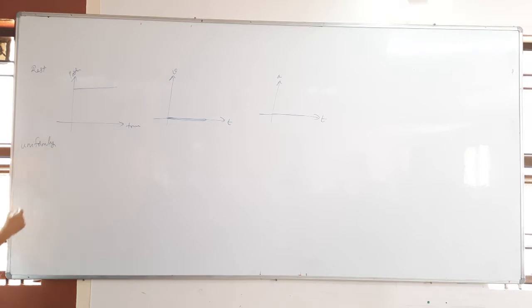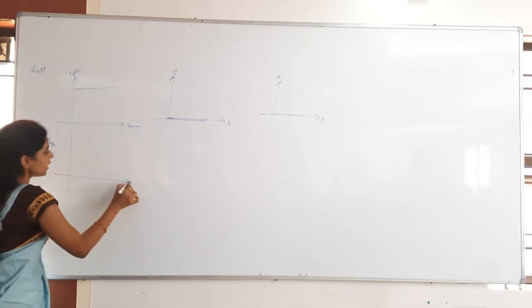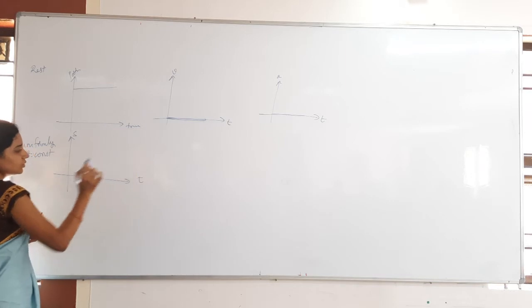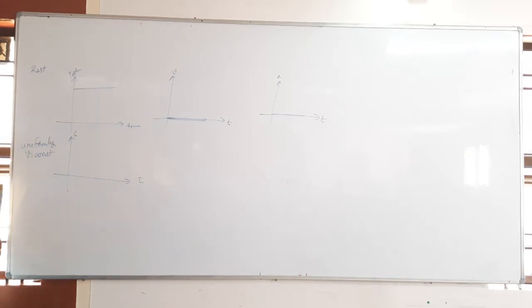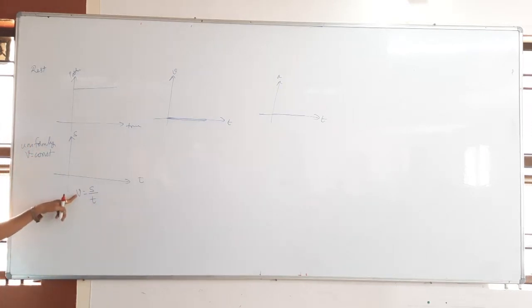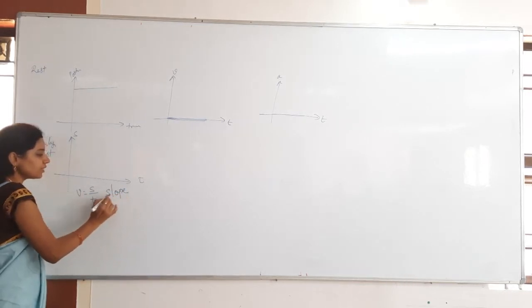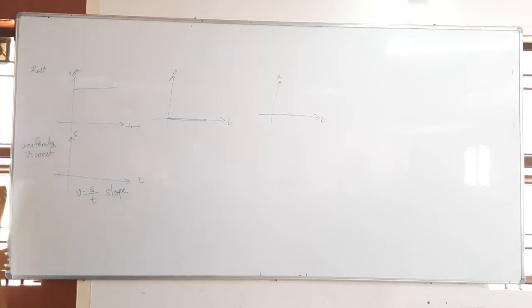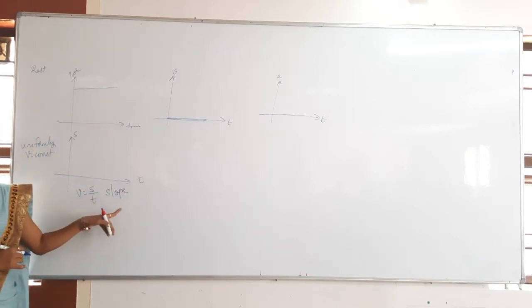Then whenever you see the body is moving uniformly, nothing but, what is constant here? Velocity is constant. Whenever the velocity is constant, at that time how do we get the ST graph? What will we get? A straight line that is horizontal. Why? Because the velocity is constant here. Velocity is equal to, what is the formula for us? Displacement by time. Velocity is constant, nothing but displacement by time is constant, nothing but we will get the slope. So whenever you say the slope of the ST graph is velocity, you are also saying that velocity is constant.